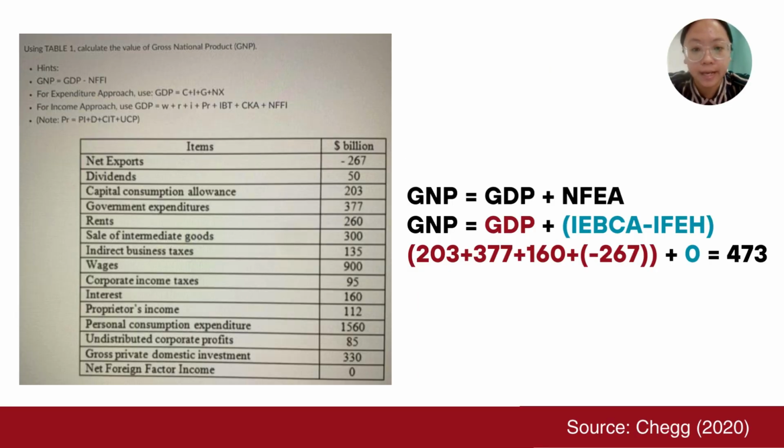Next, there is also an exercise for calculating GNP. So let's go through it. GNP equals GDP plus NFEA. And in this table, GDP equals government plus consumption plus investment and minus net export. So GNP equals 203 plus 377 plus 160 plus negative 267 plus NFEA, which is 0, equals 473. So the GNP for this table is 473.